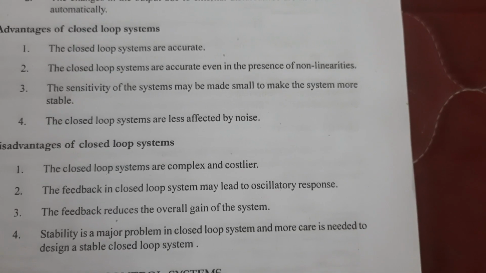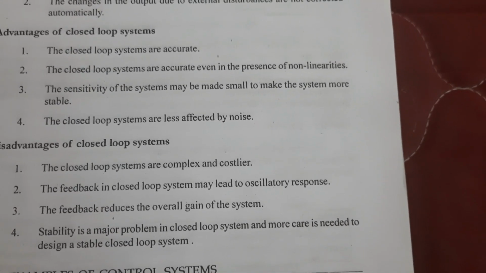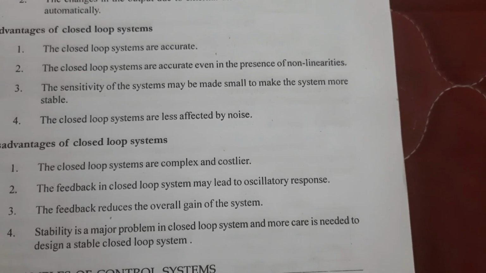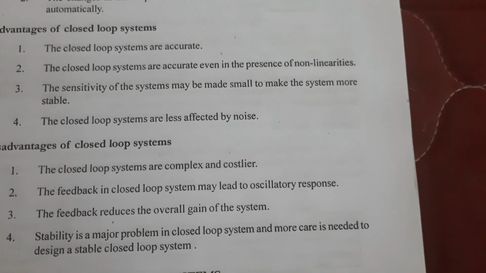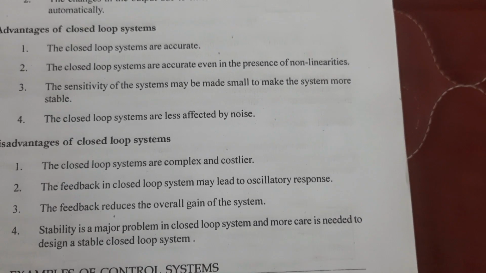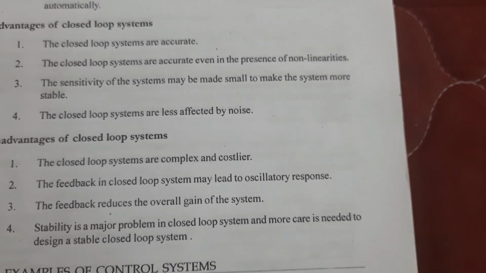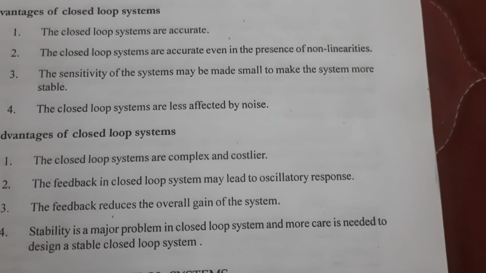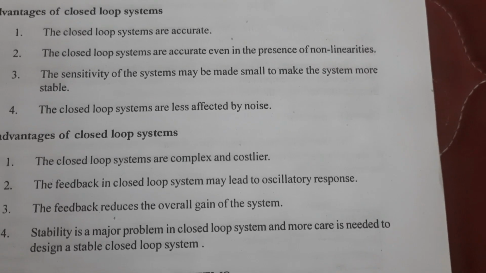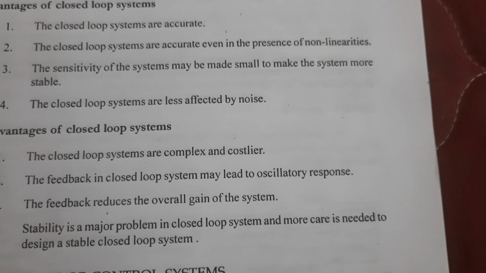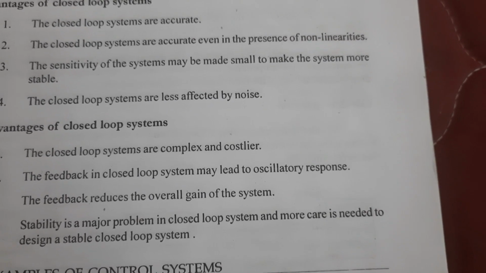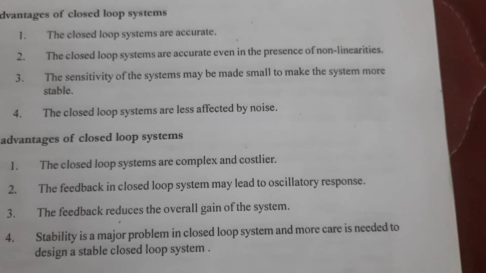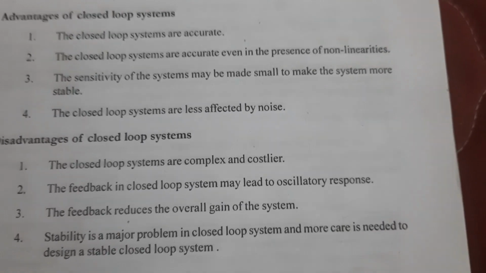The disadvantages of closed loop systems: they are complex and costlier. We include more components in a closed loop system, which makes it complex and also costlier. The feedback may lead to an oscillatory response, which means it takes too much time to reach the steady state. Next, feedback reduces the overall gain of the system. And fourth, stability is the major problem in closed loop systems, and more care is needed to design a stable closed loop system. Closed loop systems can provide a stable system, but achieving that stability is a complex task.